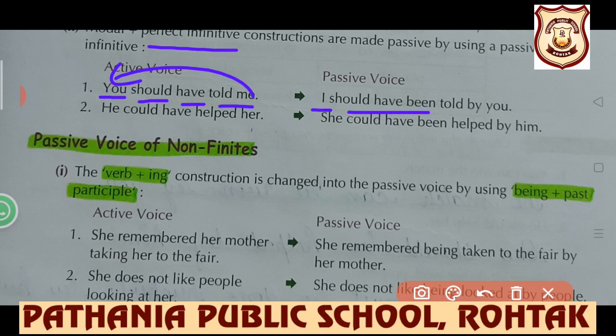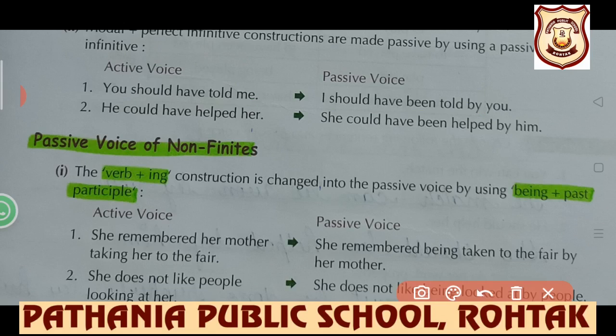We know that only and only the third form is used, and when subject becomes object, it is denoted by a preposition. So the construction will be: you should have told me. I should have been told by you.